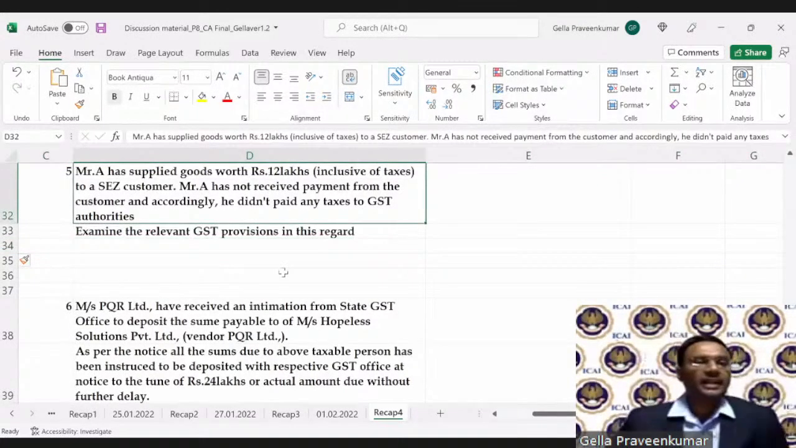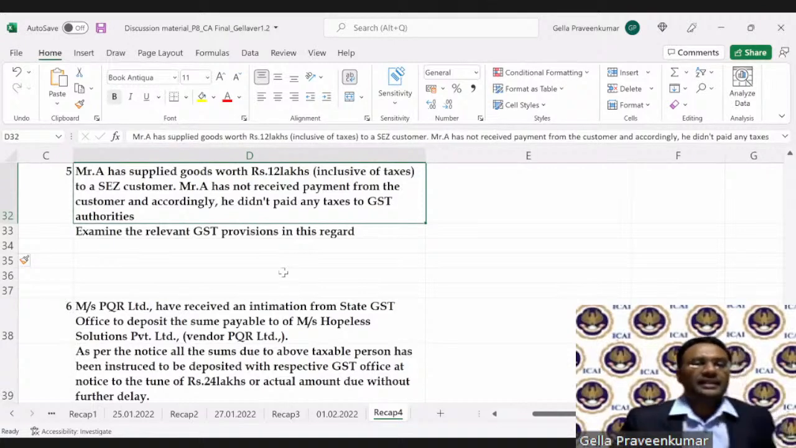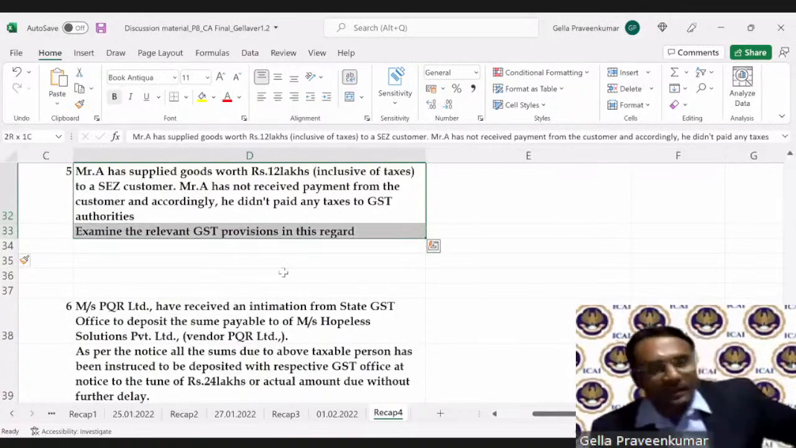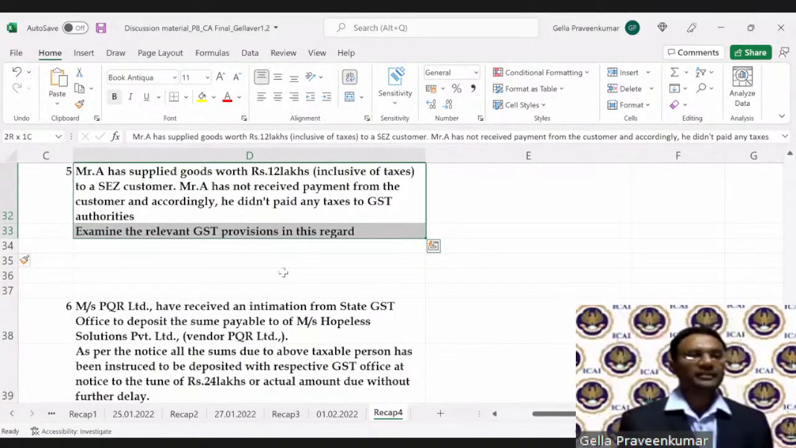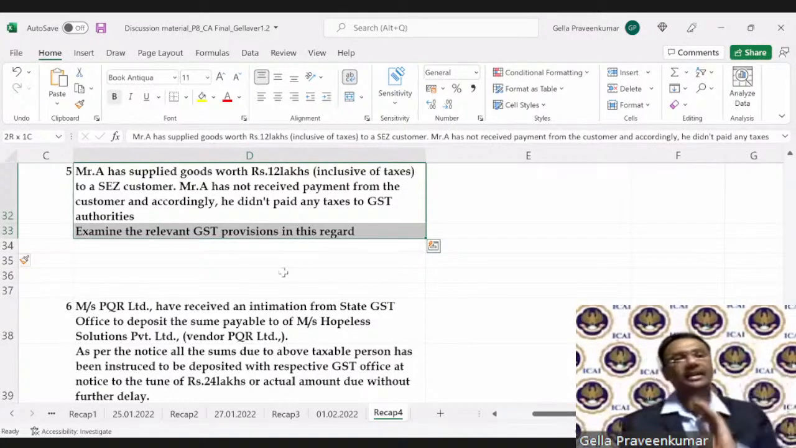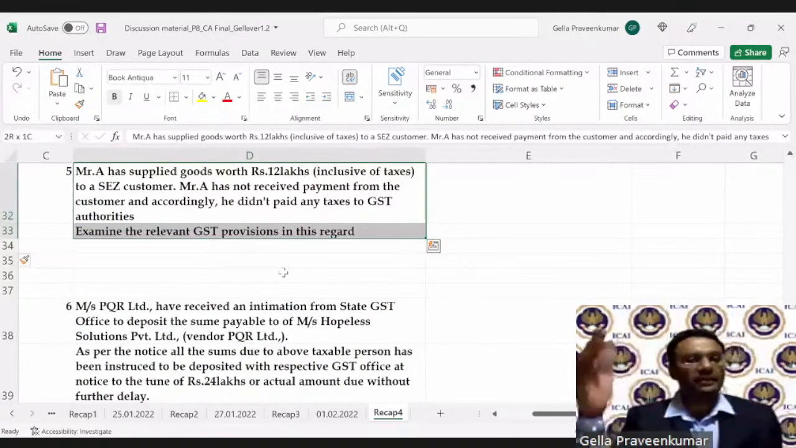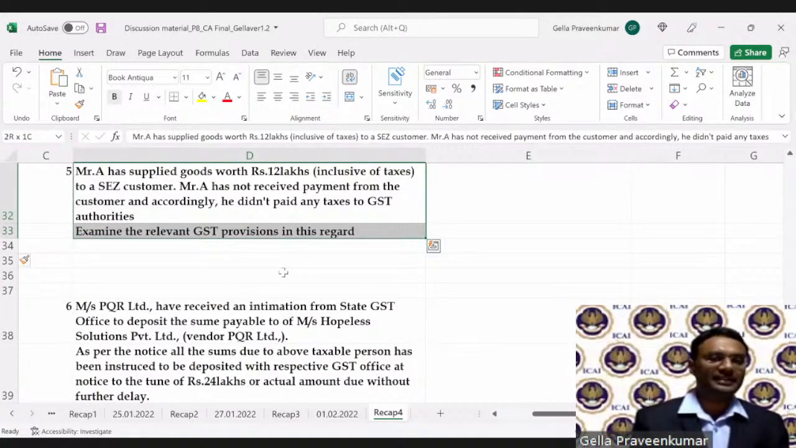Mr. A has supplied goods worth rupees 12 lakhs, including taxes, to an SEZ customer. Mr. A has not received the payment from the customer and accordingly he didn't pay any taxes to the GST authority. Examine the relevant GST provisions in this regard. There is a transaction where this gentleman A has supplied goods worth rupees 12 lakhs to an SEZ customer. He has not received the payment from his customer. Accordingly, this supply of 12 lakhs was not shown in the GST returns. So what are the GST provisions?